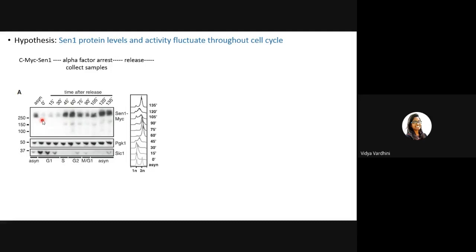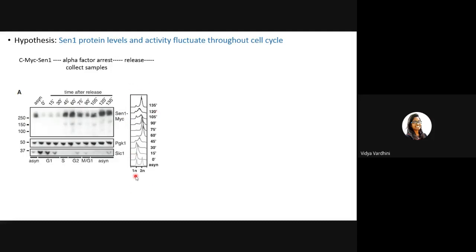So the result is very evident, right? The expression of SEN1 during G1 is low, and it is increasing towards S and G2 phase. So there was something in this that was degrading the protein. And then you really cannot see whether the cells are in G1 or G2 or S. So they wanted to confirm this. You cannot just depend on the timings, right?